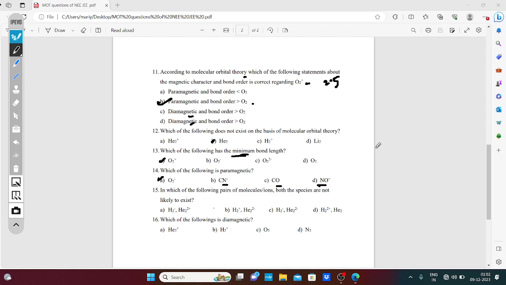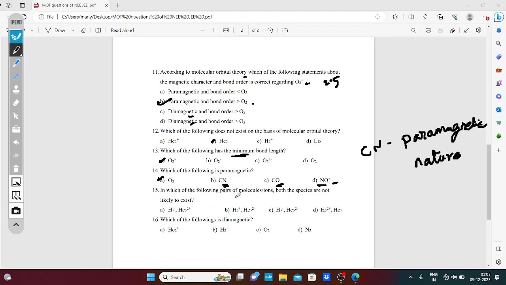These are all diamagnetic in nature, but CN is paramagnetic in nature. Remember this. O2 minus is also paramagnetic in nature, and CN cyanide is also paramagnetic. Here CN negative ion, this is carbonyl CO, this is nitronium NO plus. So these are all diamagnetic in nature.